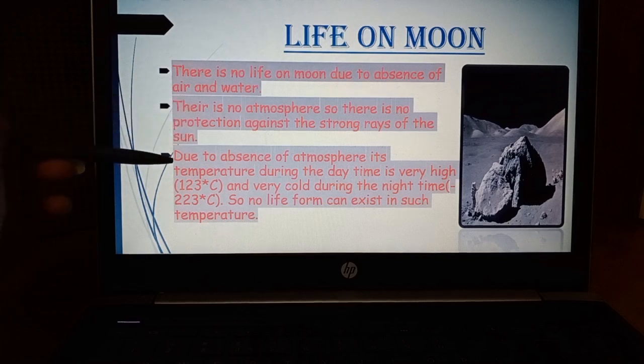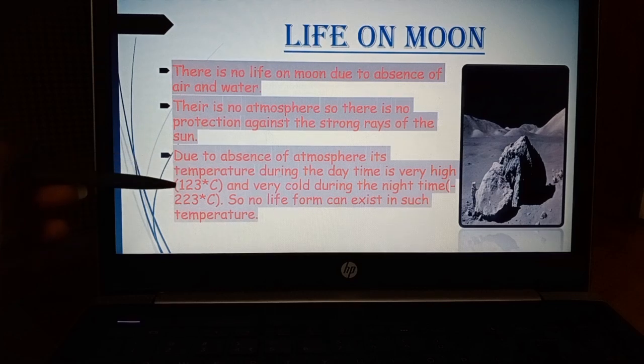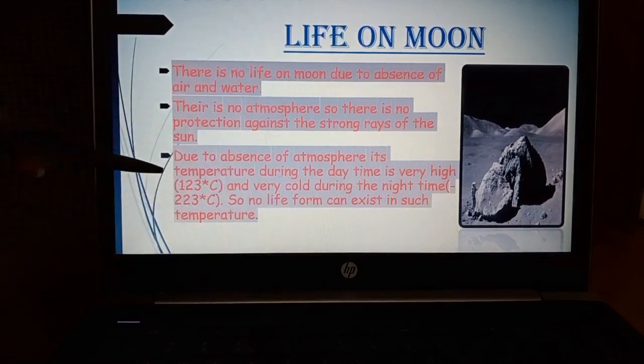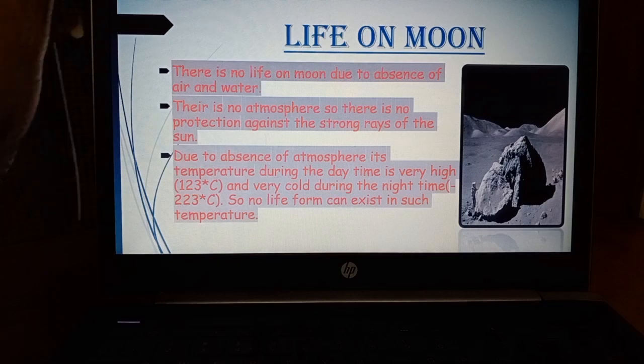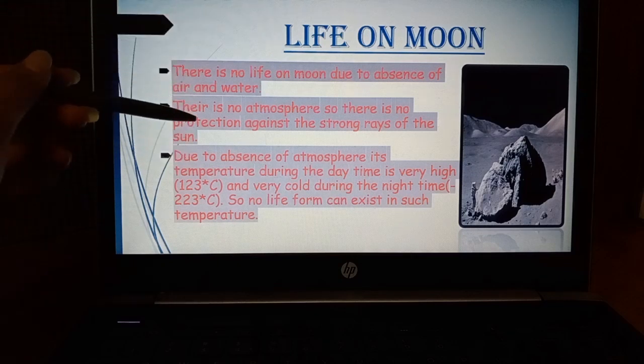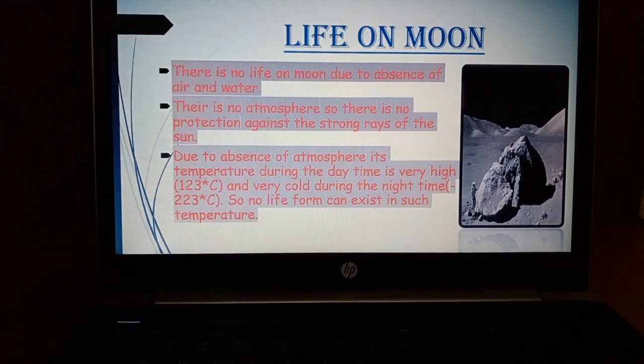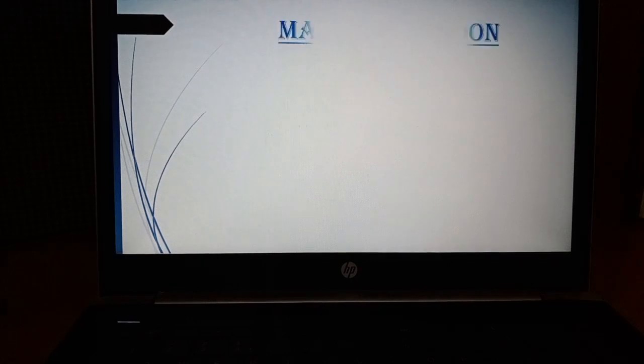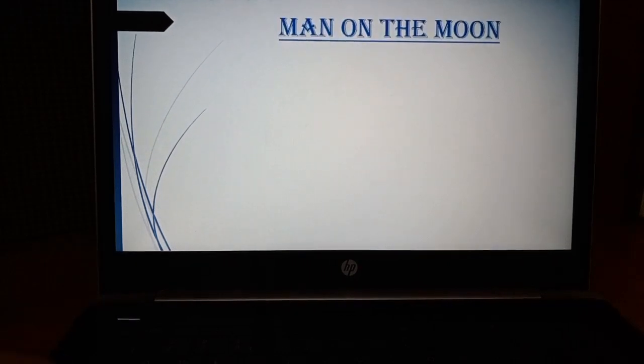And next, there is no atmosphere. That's why the temperature varies from too high to too low within a day. So no life form can exist in such temperature. So these are the main reasons why there is no life on the moon. Is it clear to you? Okay, now let's move forward to our next topic, that is man on the moon.